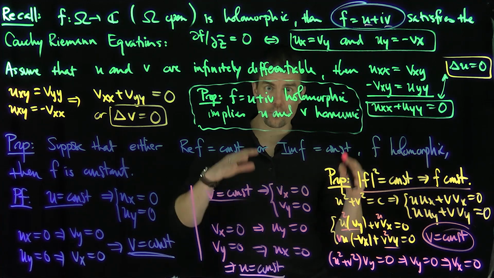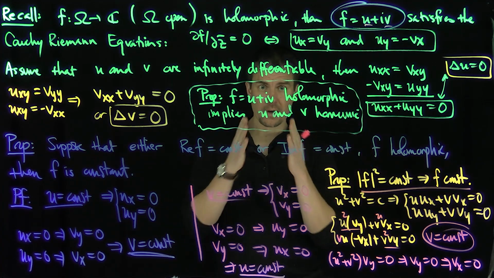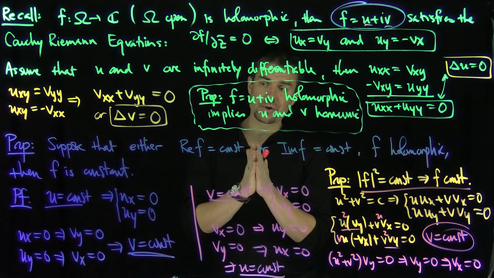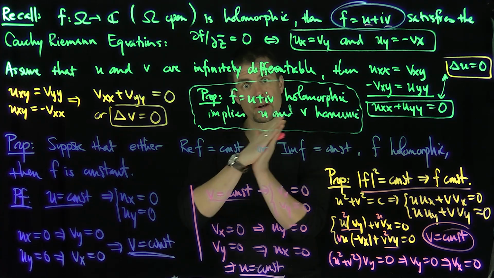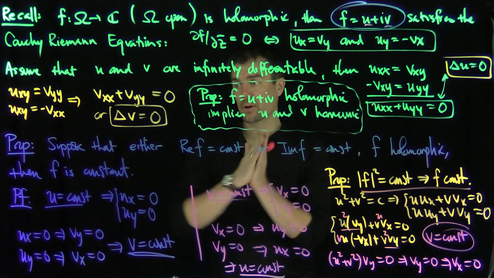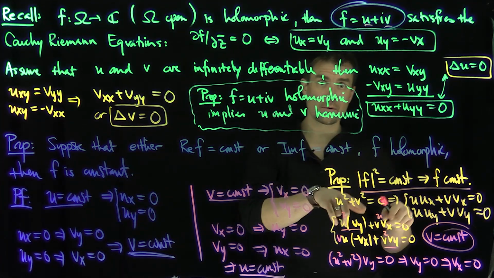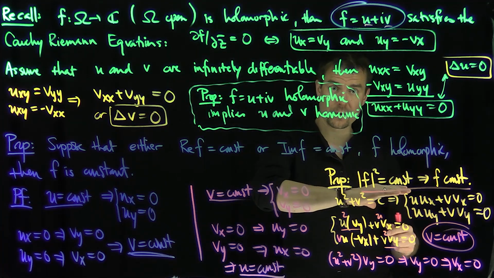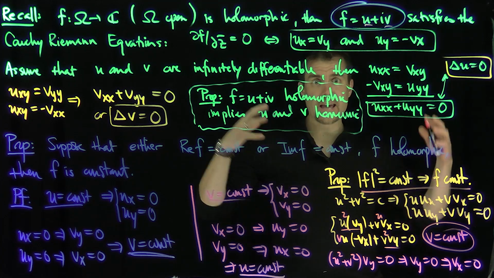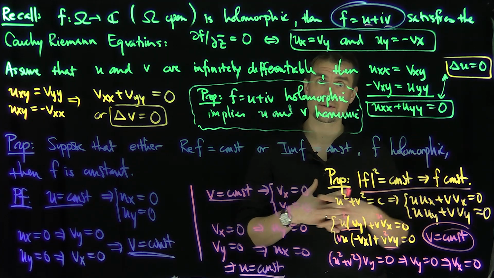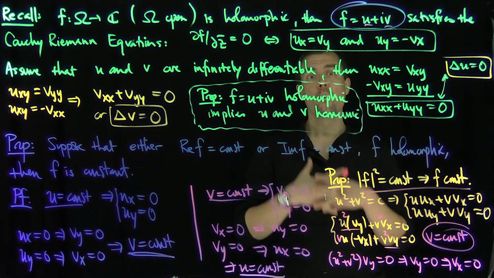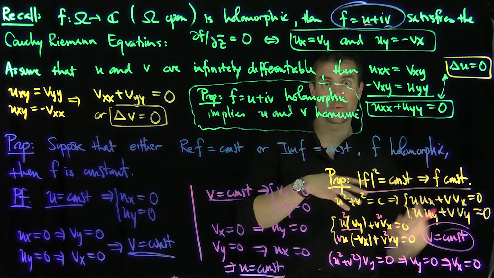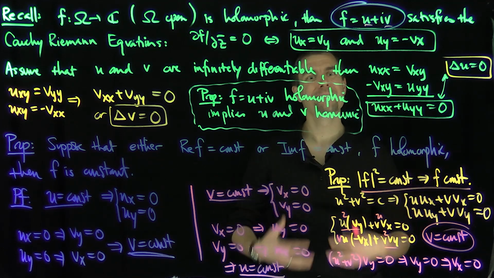So we're seeing that if I impose very stringent conditions on the real part and the imaginary part, in other words a topological condition saying that the real part is constant, you're being mapped onto a single line in the complex plane, or maybe mapped onto a single line, or onto the unit circle. Those are dimensional reductions. In any of those dimensional reductions, the analyticity forces the function to be a constant itself. So there's actually a regularization mechanism which prohibits you from doing a dimensional reduction with these analytic functions, which is a very powerful tool that we're going to see in further videos when we discuss the open mapping theorem. Thank you very much.